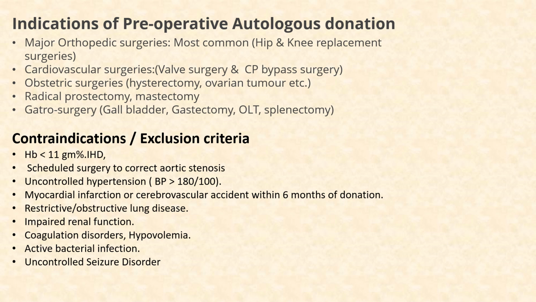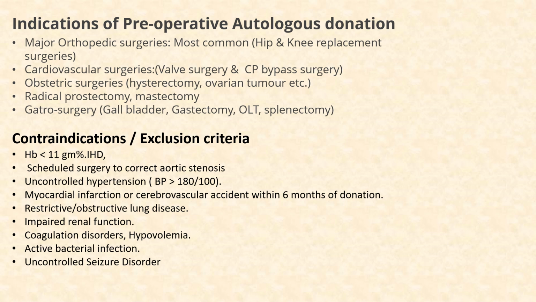But before that, we have to look into what are the indications of preoperative autologous donation. These include your major orthopedic surgeries. More commonly, we can use such donation for hip and knee replacement surgery, cardiovascular surgeries, obstetric surgeries, radical prostatectomy, mastectomy, or some gastrosurgery.